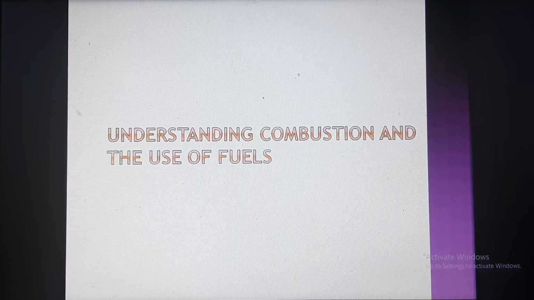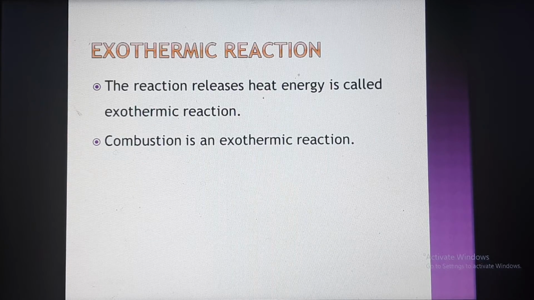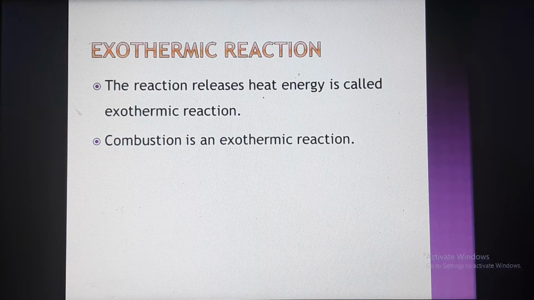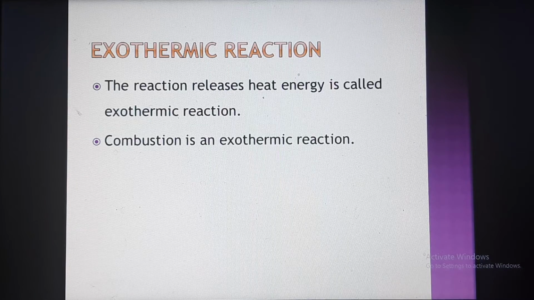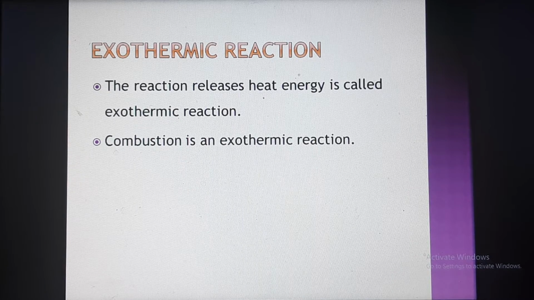Now we are discussing understanding combustion and the use of fuels. The first thing we are discussing is the exothermic reaction. A reaction that releases heat energy is called an exothermic reaction. Combustion is an exothermic reaction, because combustion means burning. If something is burning, what is produced? Heat energy is produced. If heat energy is produced in any reaction, what is that reaction called? Exothermic reaction. During combustion heat is produced, so combustion is an example of an exothermic reaction.